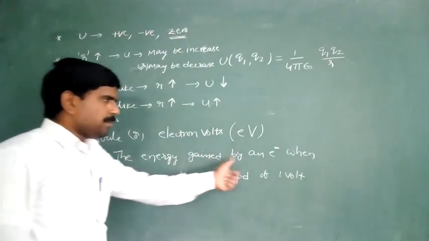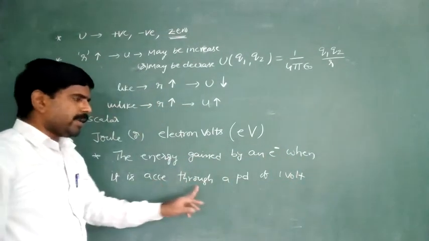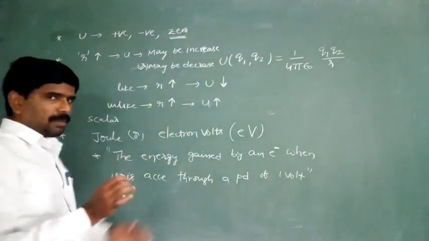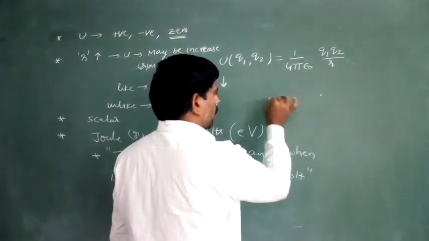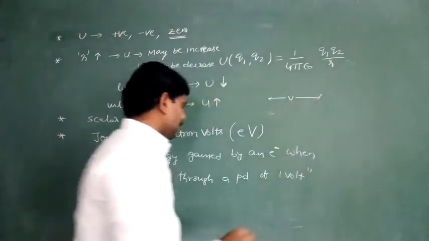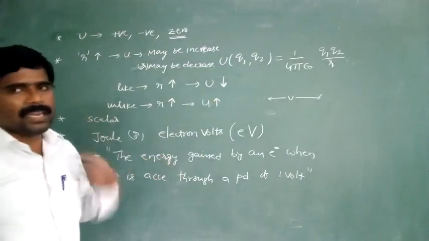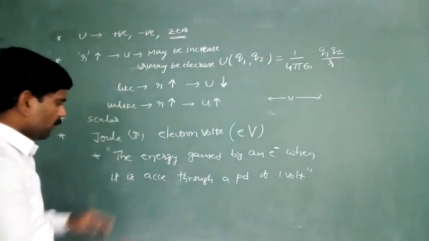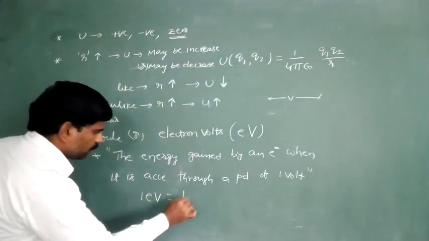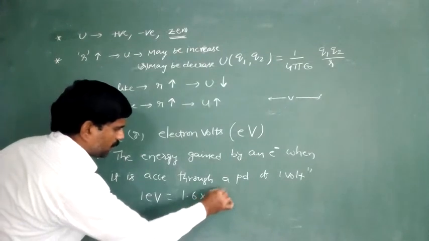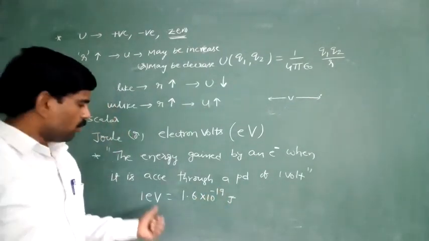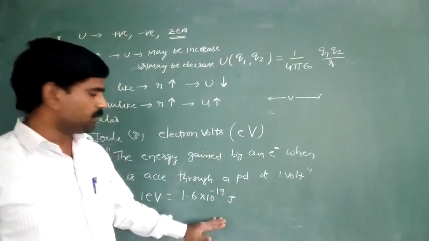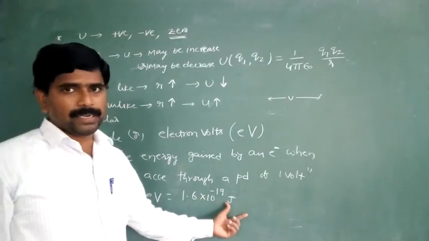If a 1 volt potential difference is applied between two points, the energy gained by the electron, its kinetic energy, we call the electron volt. So 1 electron volt is equal to 1.6 into 10 to the power minus 19 joules.